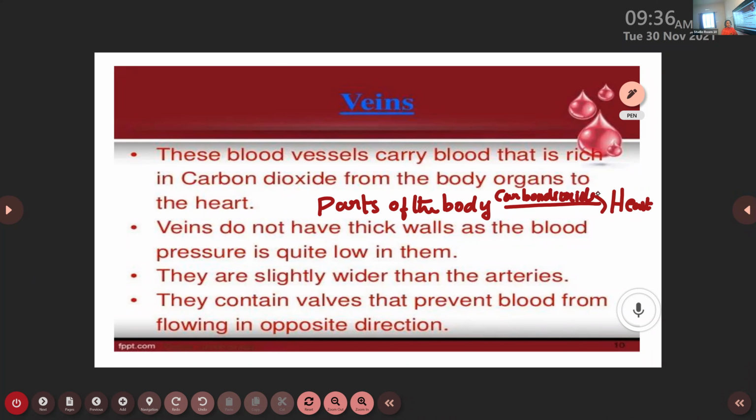So the second type of blood vessels are veins, which carry carbon dioxide rich blood from different parts of the body or from the body organs to the heart.